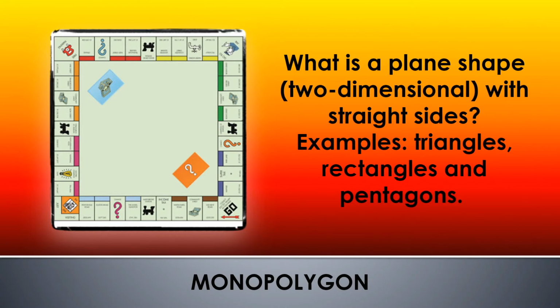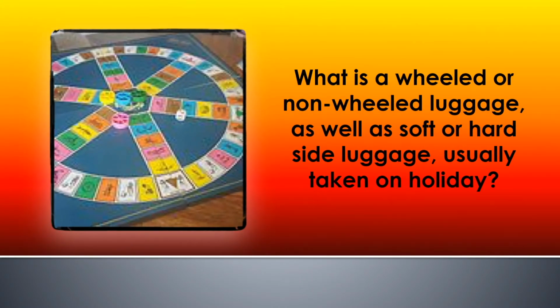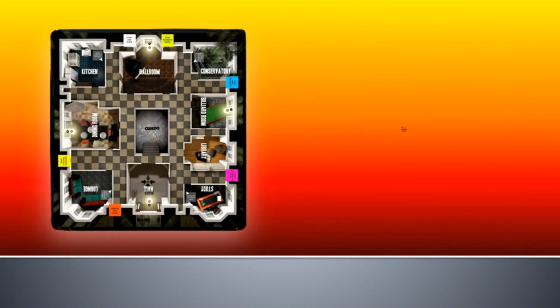Monopolygon. Second board game. What is a wheeled or non-wheeled luggage as well as soft or hard side luggage, usually taken on holiday? Wheeled or non-wheeled luggage as well as soft or hard luggage, usually taken on holiday. And that is a Trivial Pursuit case. Third one in the board games.